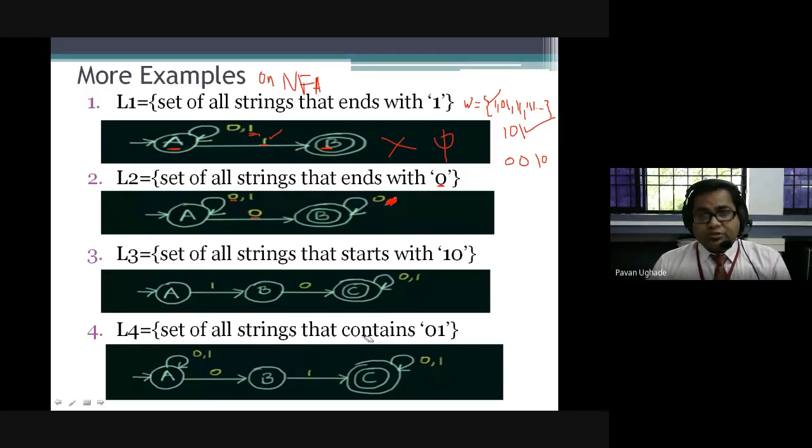You are going to convert these NFAs into DFAs as I have done, without having any prior knowledge about how to convert it. We'll see the complete method of how to convert NFA to DFA in the coming classes.